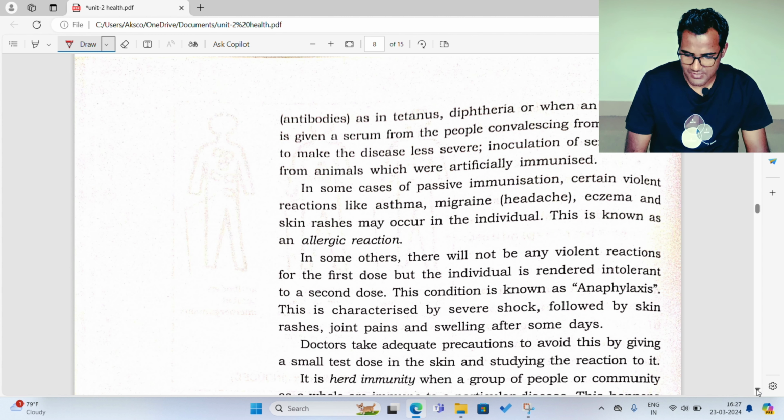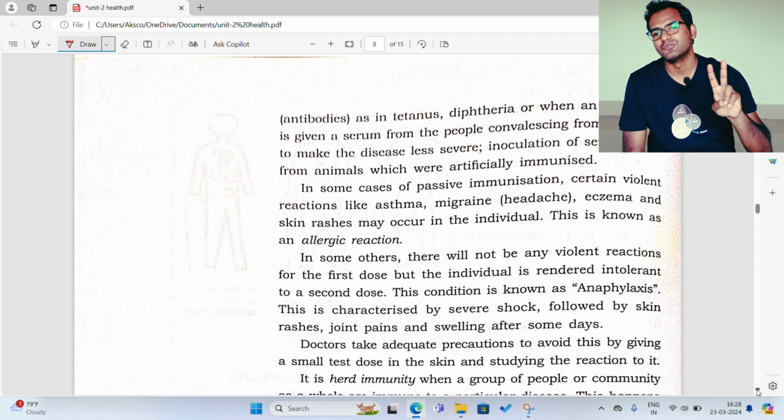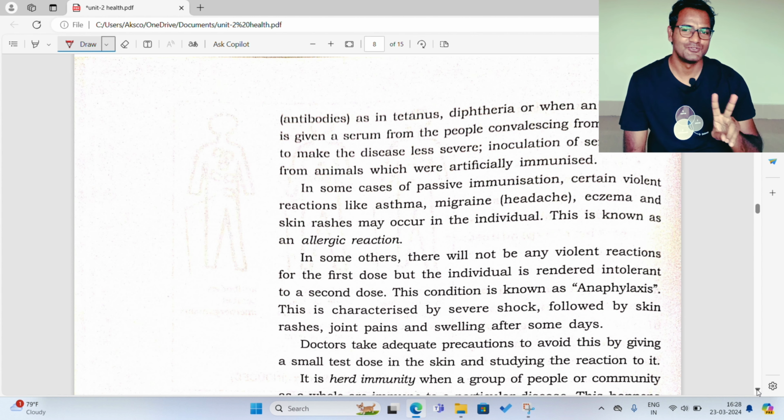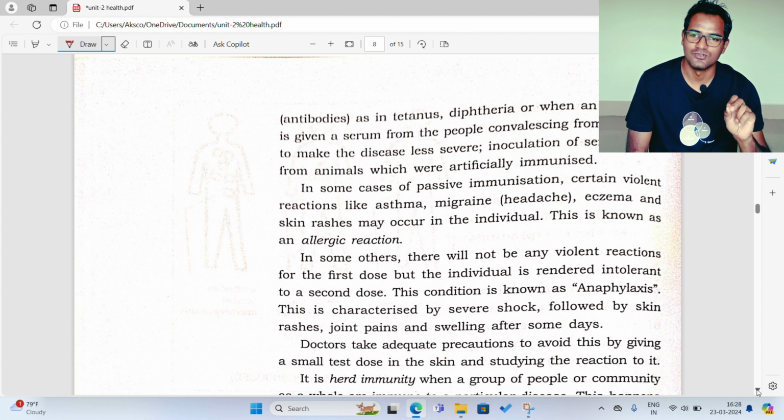In some other cases, there will not be any violent reaction for the first dose, but the individual is rendered intolerant to a second. This condition is known as anaphylaxis. This is characterized by severe shock followed by skin rashes, joint pains, and swelling after some days. See, now how many doses of COVID-19 do we have? Two doses, right? Dose 1, dose 2. So two doses of COVID-19 we had.